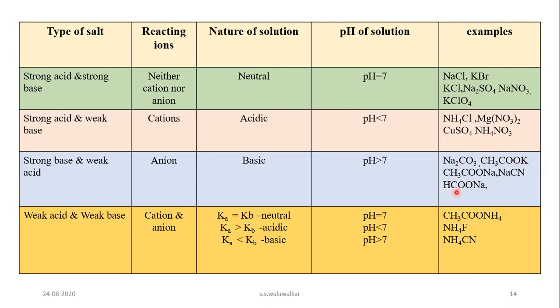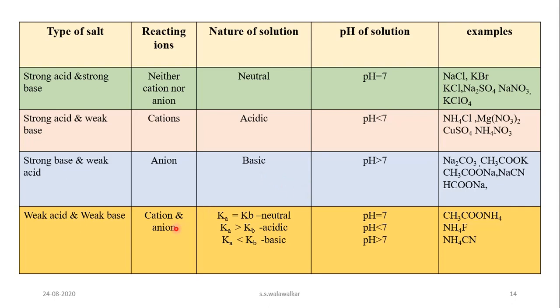All these are examples of salt of strong base and weak acid. In the case of potassium acetate, the acetate ion is the negative ion, so negative ion means anions. The acetate ion reacts with water. Or in the case of sodium carbonate, the carbonate ion reacts with water. Or in sodium acetate, the acetate ion reacts with water and produces basicity in the solution.